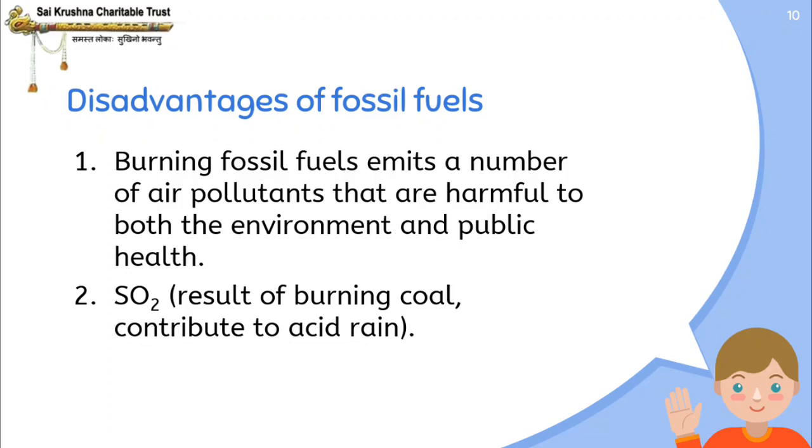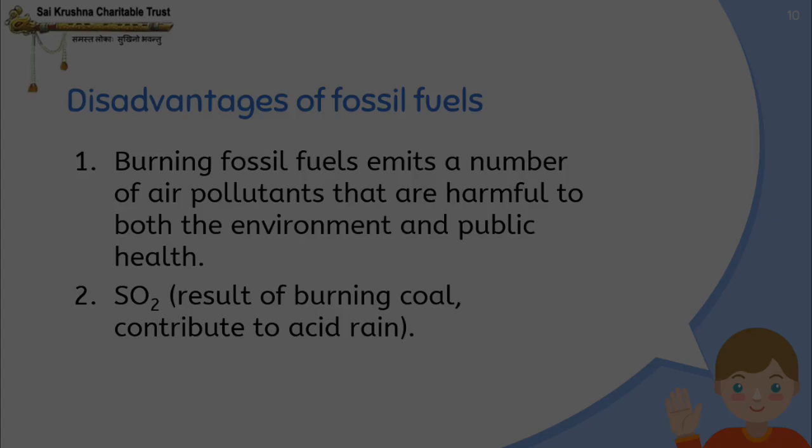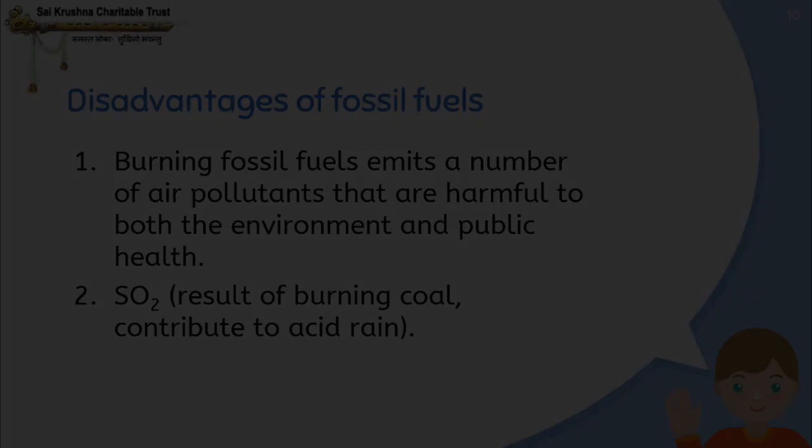And the second disadvantage is due to sulfur dioxide. So from where do you get sulfur dioxide? It is a result of burning coal. Okay. So when you burn coal, you get sulfur dioxide. Okay. And that contributes to acid rain. And about acid rain, we have already discussed in your lower class. Right. Due to which we get many skin diseases. Okay.